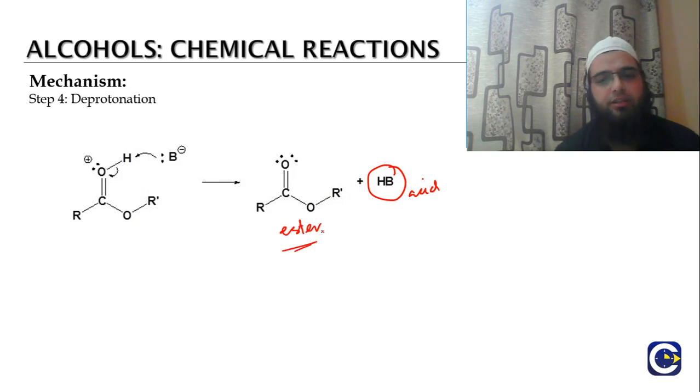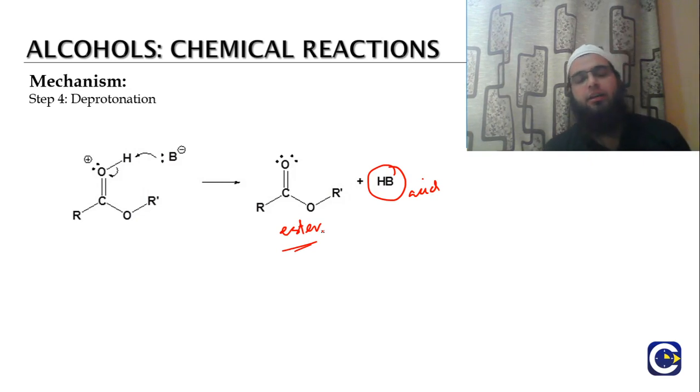So this is a multi-step reaction, and we have to look at the different steps involved. The first step is the protonation of the carboxylic acid, and the protonation is done by the acid that we use. This protonation creates a more electrophilic carboxylic acid.